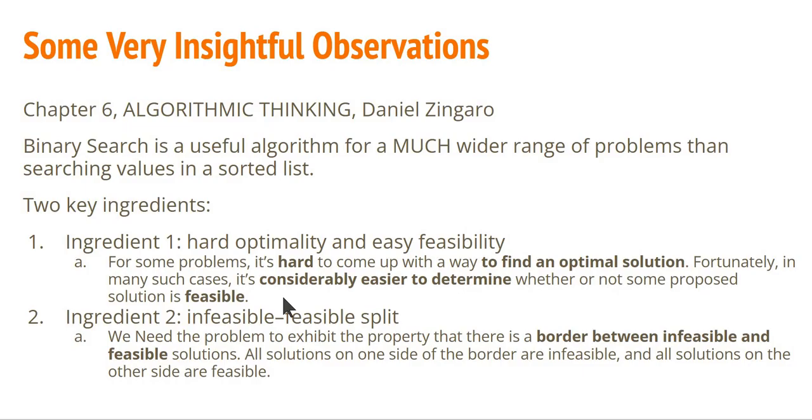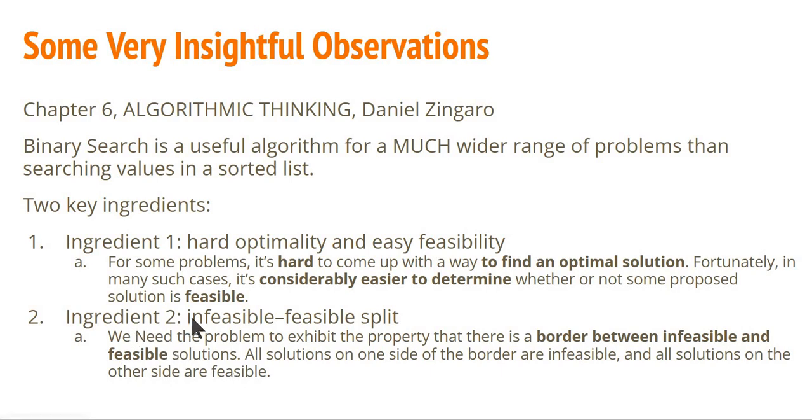Very hard to figure out what is optimal just by looking at the numbers. But when we turn the problem around, we realize that for a given shipping capacity, I can find out whether I can transport this material in this many days, which means we can determine if a particular shipping capacity is feasible or not feasible. And that is much easier than immediately figuring out what is optimal. So this is ingredient number one. We saw this vividly in shipping capacity. Ingredient number two is basically a kind of sortedness or monotonicity, but said in a very different, very useful way.